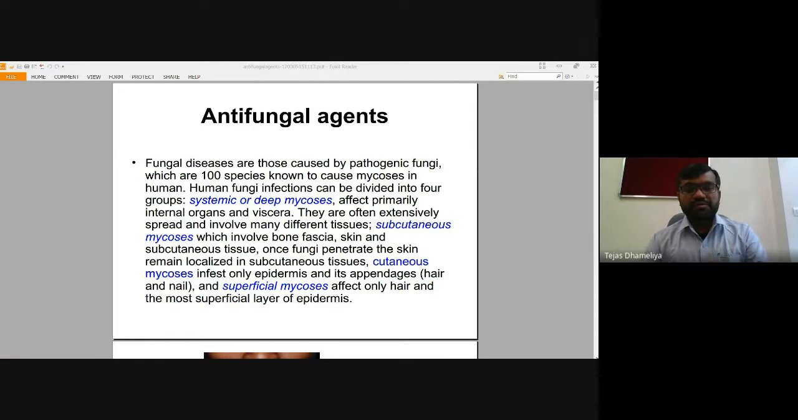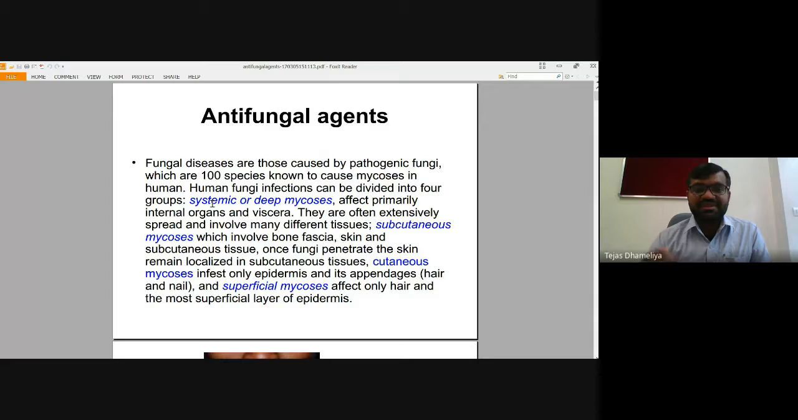So why do we require antifungal agents? Because there are so many kinds of mycoses. Mycos means nothing but fungus, and fungi can basically cause pathological disorders. Several types of fungi are known, and they can cause several disorders.